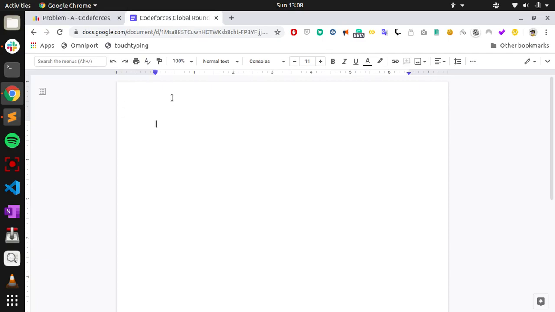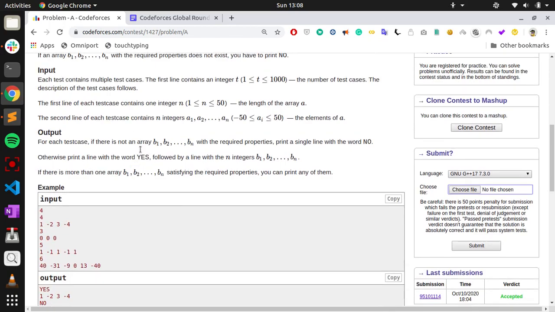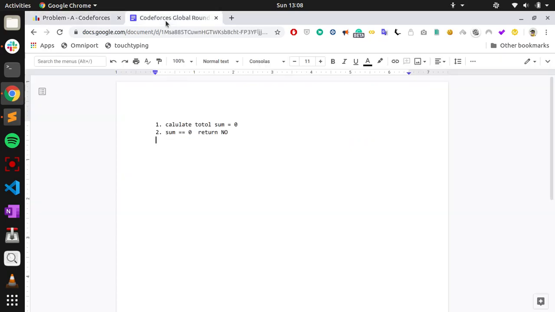First of all, calculate the total sum. Say if it is 0, definitely one of the prefix sums has to be 0. That will be the sum of all the elements in the array, where k equals n. So for sum equal to 0, the answer is no. If the sum is greater than 0, the answer will be yes.